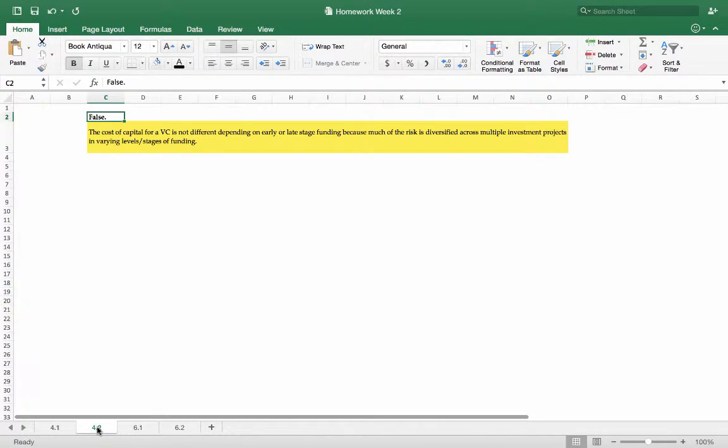4.2, I believe the answer is false, because a venture capital investment portfolio is diversified amongst multiple investment projects, and so the cost of capital shouldn't vary between early stage and late stage funding.